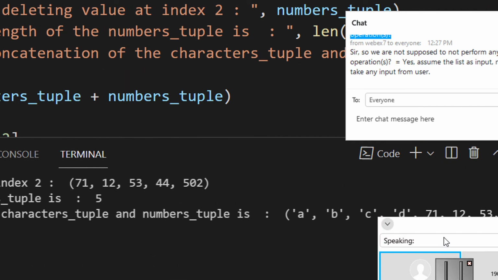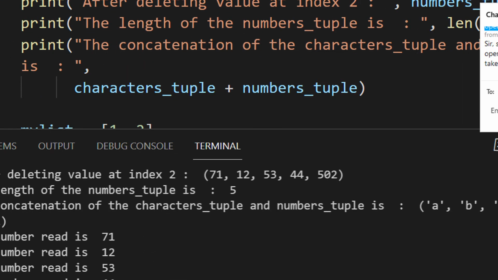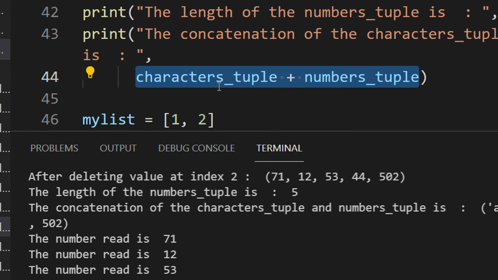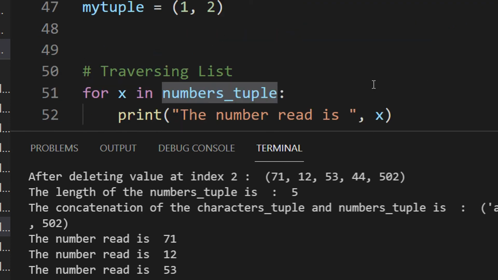See, but you can actually concatenate a tuple object. Now you may say that concatenation is nothing but addition or modification of two tuples. Concatenation is supported because it is joining of two tuples. It is not altering the two individual tuples. So it's like making a third tuple out of two tuples. You are not modifying either the character tuple or the numbers tuple.